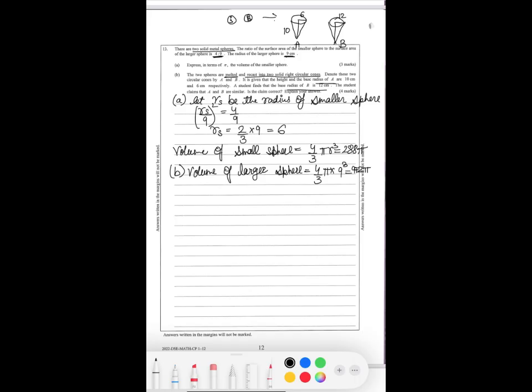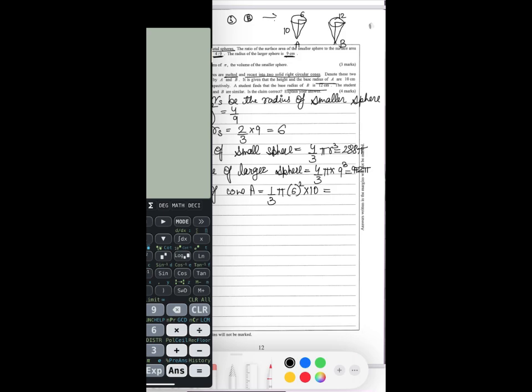So the volume of cone A, let's find it because it's given. We know that the volume of a cone is 1 over 3 pi r squared h. So r is given 6 squared and h is given 10. Let's solve it. 36 times 10 divided by 3, 120 pi centimeter cubed.